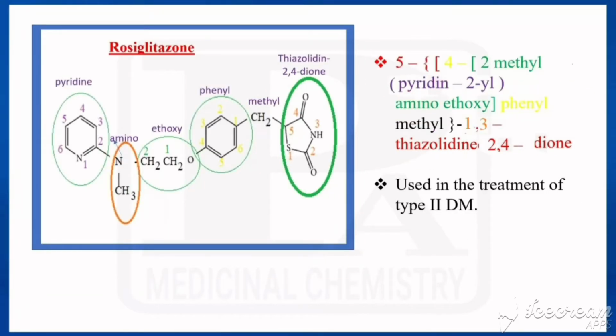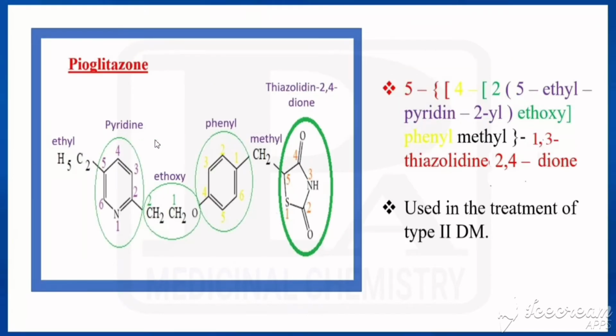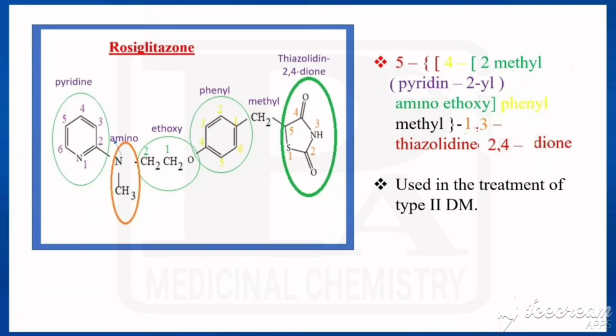Now we'll see the structure of rosiglitazone. It is having a similar structure to pioglitazone. So look at this one. What all is present there? Thiazolidine-2,4-dione nucleus, and that is connected with phenyl by means of a methyl bridge, and that is connected with ethoxy, that with pyridine. Now here between that ethoxy and pyridine we have an aminomethyl. So that will be one difference.